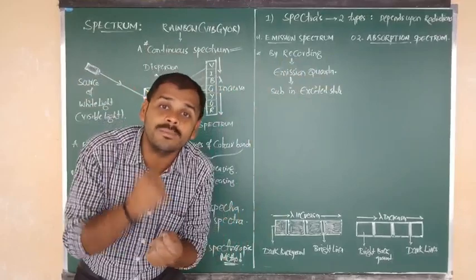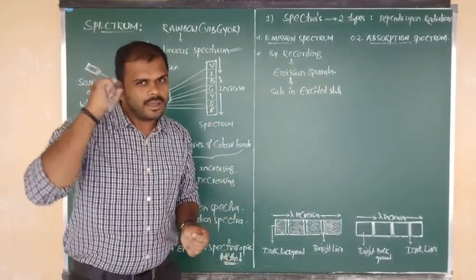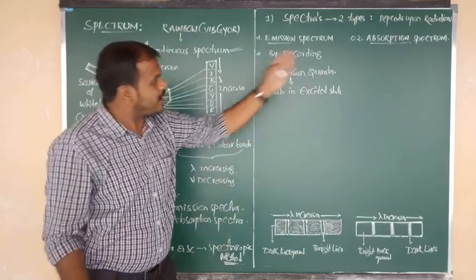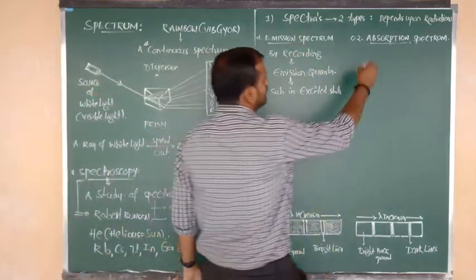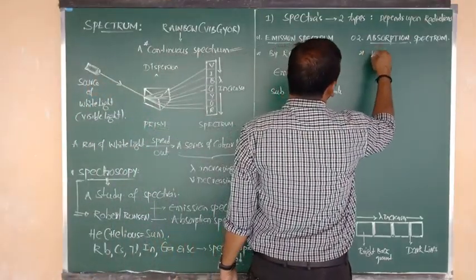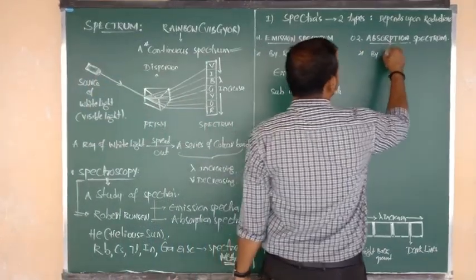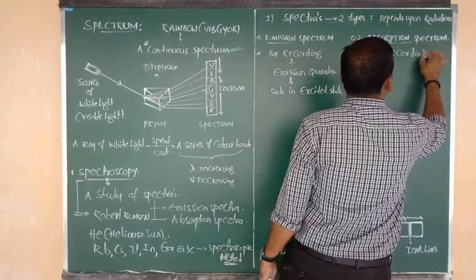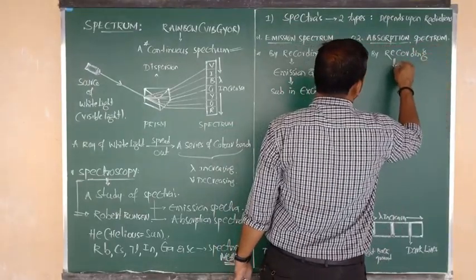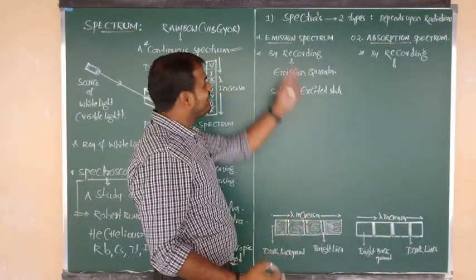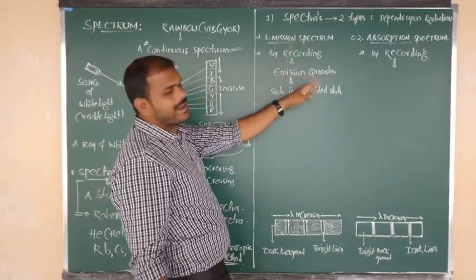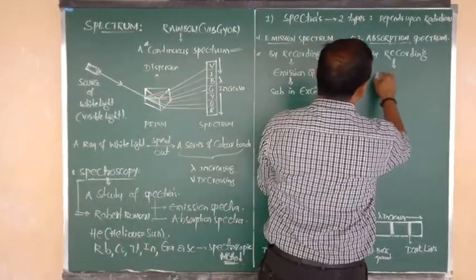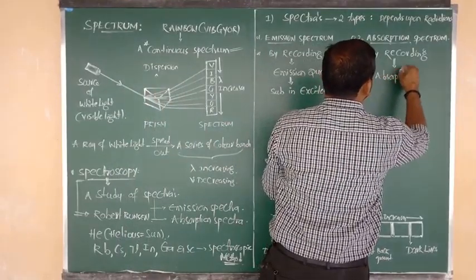Why will they emit the quanta? That question we are going to discuss now. Quite the opposite on the right side: absorption spectrum is obtained by recording the absorbed quanta. Emission spectrum is obtained by recording emission quanta, and absorption spectrum is obtained by recording absorption quanta.